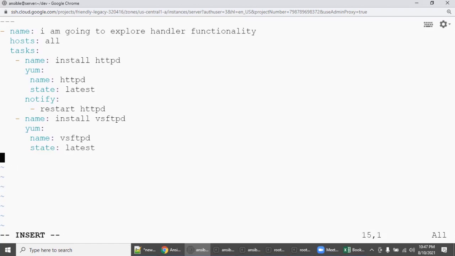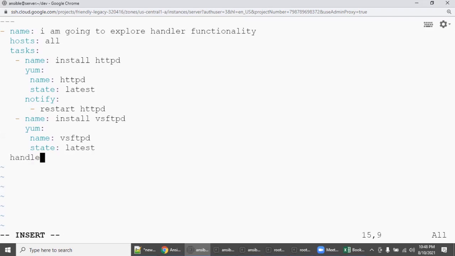So go here. Now I want to start the handler section. Remember, you have these first three lines, name, hosts, tasks, right? These three have to be the same for the handler starting position also. So if you look at the cursor, I'm going to say 1, 2, 3, right?